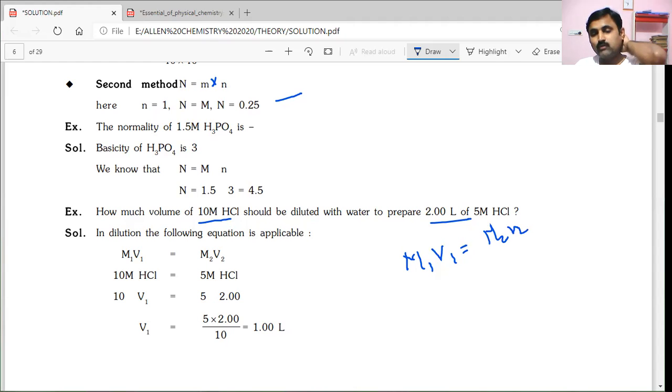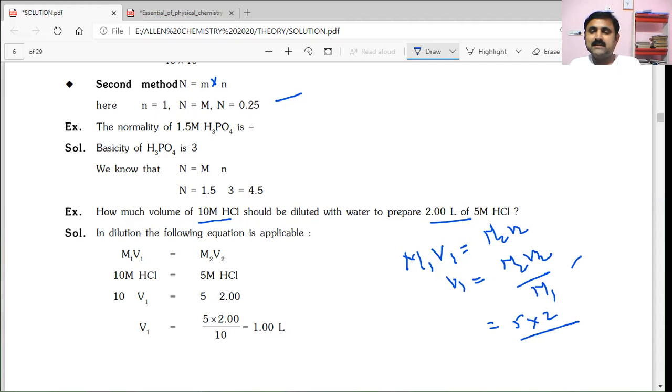We don't know the volume of the higher concentration one, V1, so V1 equals M2 V2 by M1. Substituting, M2 is 5, V2 is 2 liters, divided by M1 which is 10. So we get 1, that's why 1 liter is required.